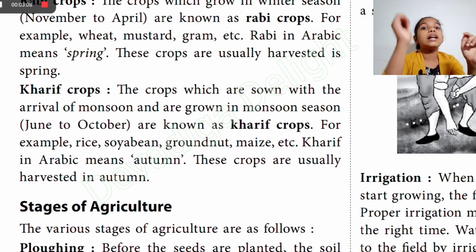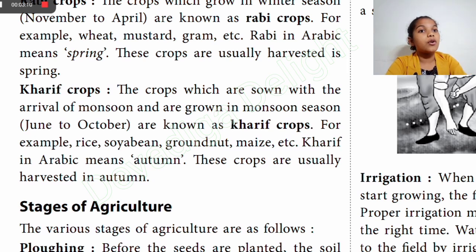Now the next one is Kharif crops. These types of crops are sown with the arrival of monsoon and are grown in the monsoon season, which is June to October. They are called Kharif crops. Examples are rice, soybean, groundnut, maize, etc. As rice needs a lot of water, the monsoon season is the best for growing these types of crops.